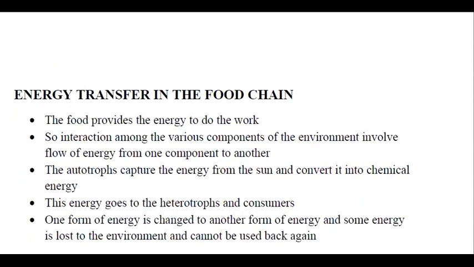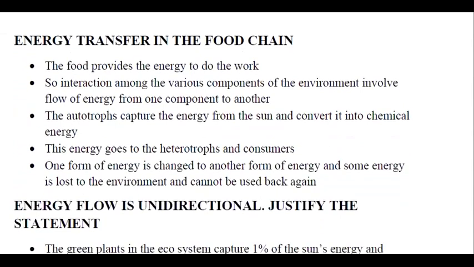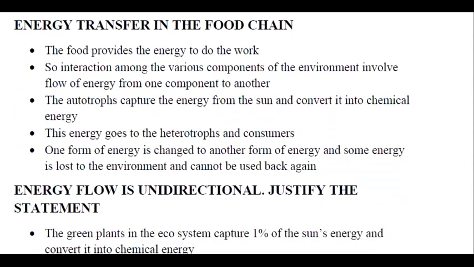Why do we need food? The food that you eat provides the energy to do the work. So interaction between the various components of the environment involves flow of energy from one component to another. The autotrophs, as I told you, capture the energy from the sun and convert it into chemical energy. This energy goes to the heterotrophs and the consumers. One form of energy is changed to another form of energy, and some amount of energy is lost to the environment. That is energy which we get as heat, which cannot be used back again.